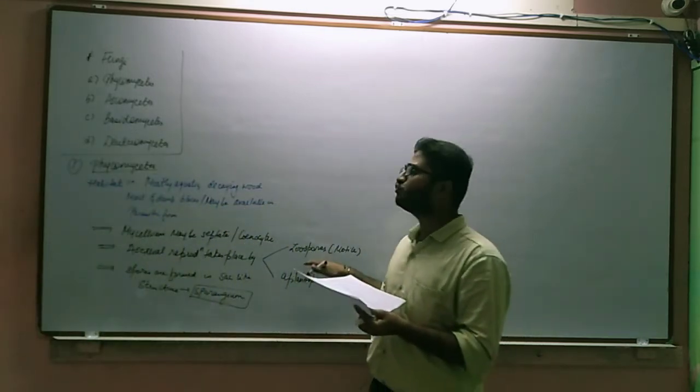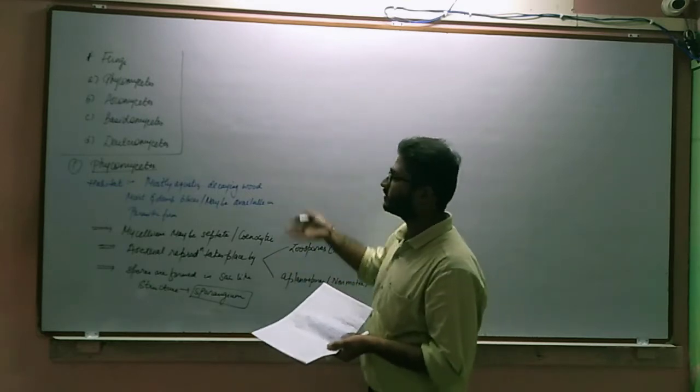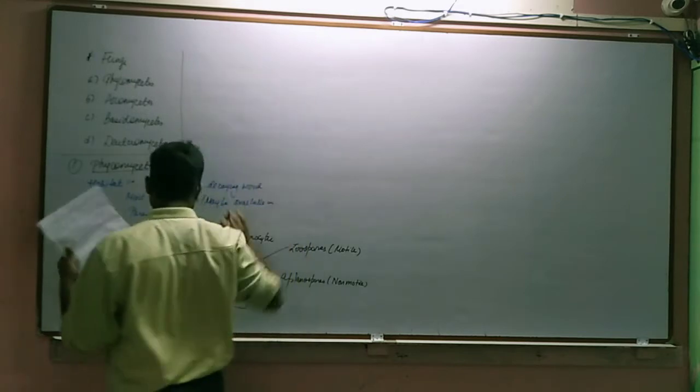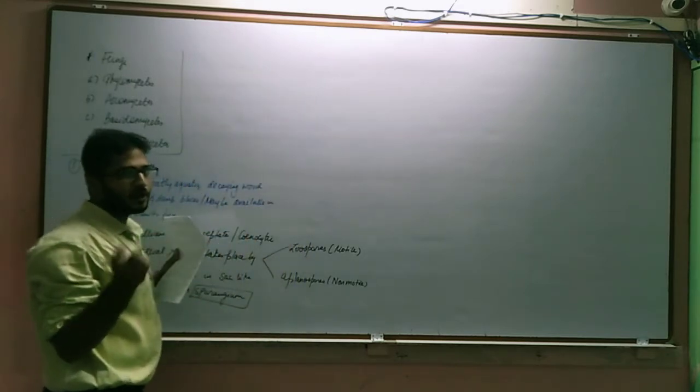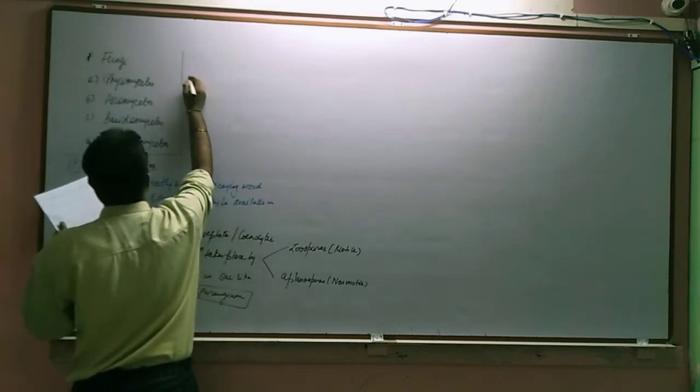Now the zygospores, of course, are formed by the fusion of two gametes, because it is again reproduction. The gametes may again be of two types, same or different.